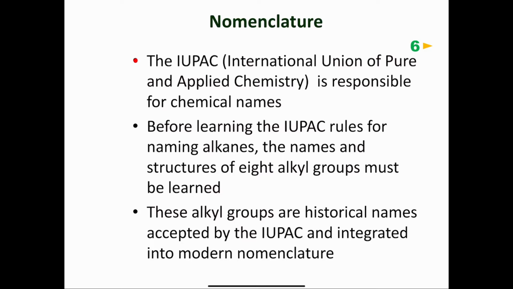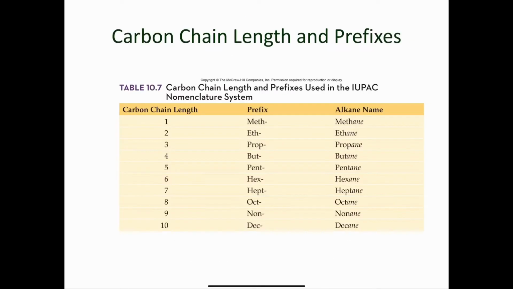And before learning the IUPAC rules for naming alkanes, the names and structures of the 8 alkyl groups must be learned. So these are things like methyl, ethyl, propyl, butyl, isobutyl, tert-butyl, so on and so forth that we looked at in a prior video. These alkyl groups are historical names accepted by the IUPAC and integrated into modern nomenclature. And that's why you have to know all the alkyl groups that we've already taken a look at.